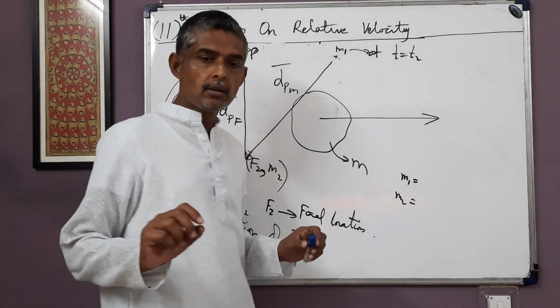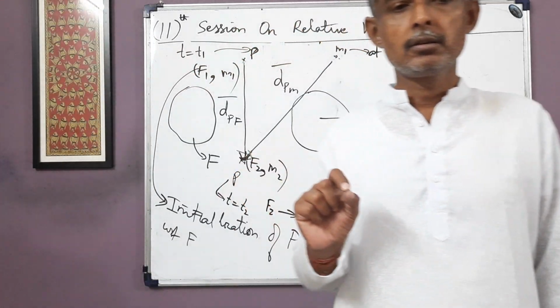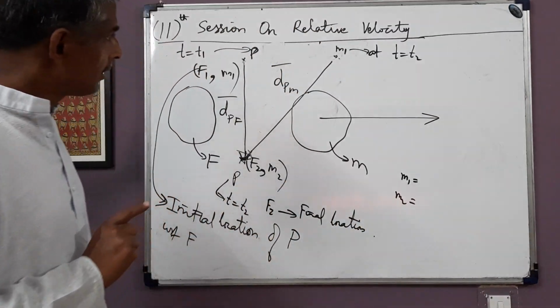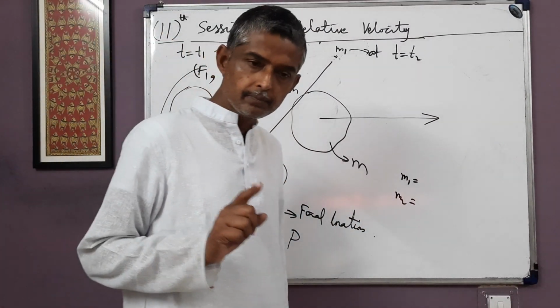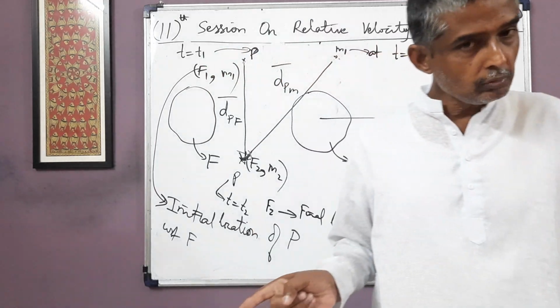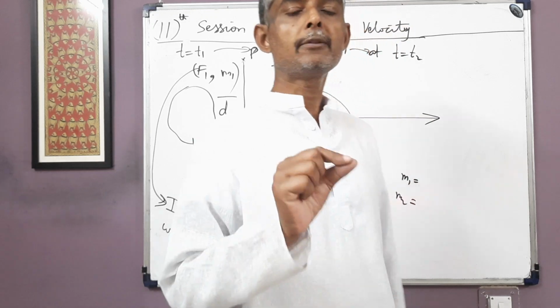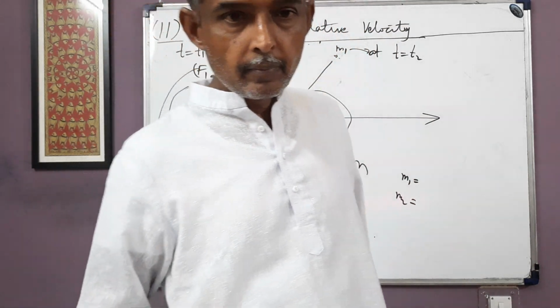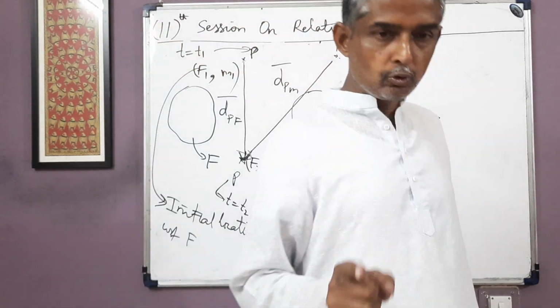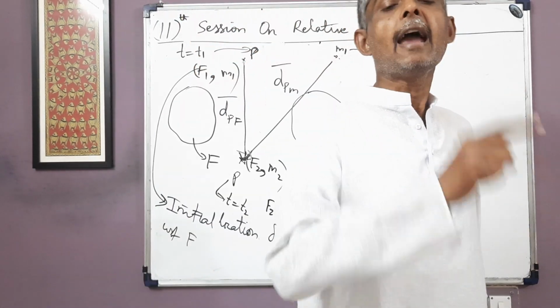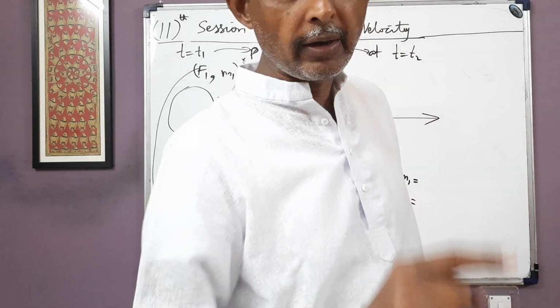So what is the basic idea? Why is it that displacement depends on the choice of frame in the time interval T1 to T2? Because M moves with respect to F, therefore at T equal to T2, final locations of P in both the frames are coincident, and because M moves with respect to F, therefore